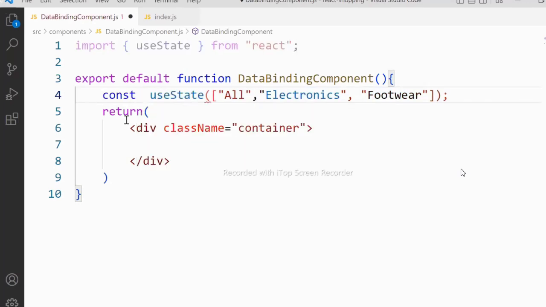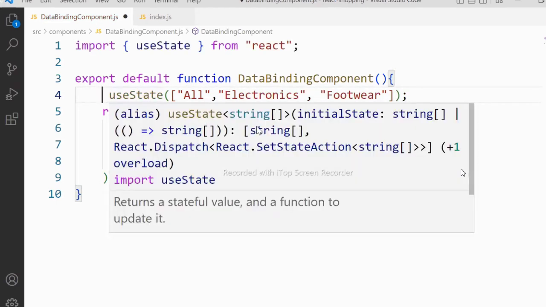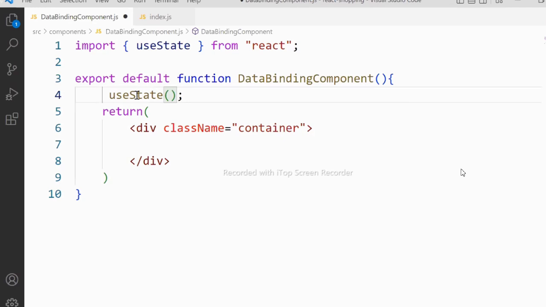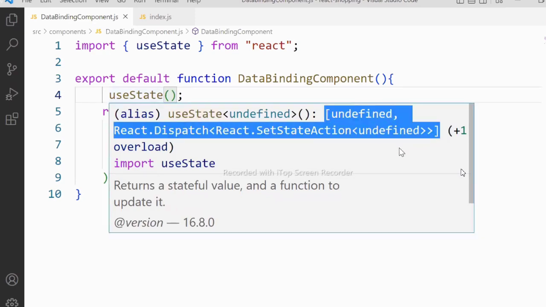And here, very important, I will tell you the concept. Actually, useState, observe carefully. This is useState. If I don't define anything inside, first let me explain about that useState point. You can observe that this useState is a method and it is array type. By default, its type is array. Array means multiple values. That means useState contains multiple values.